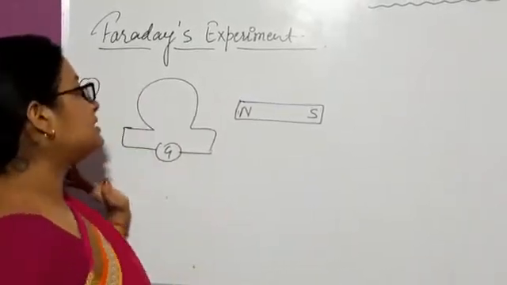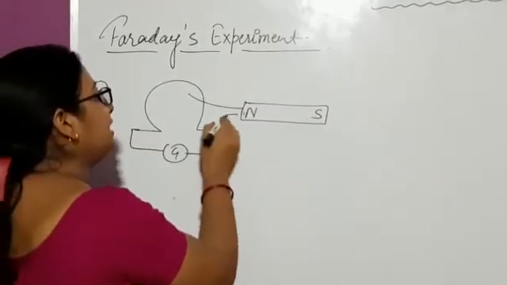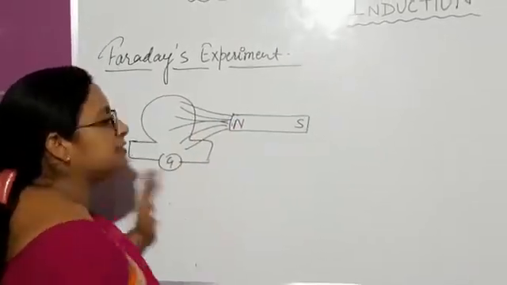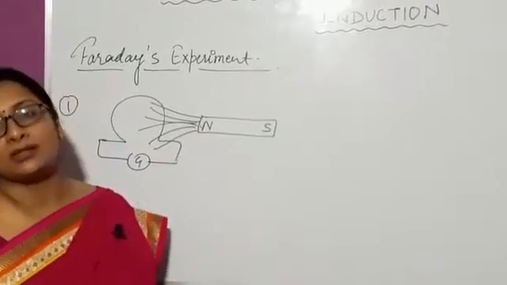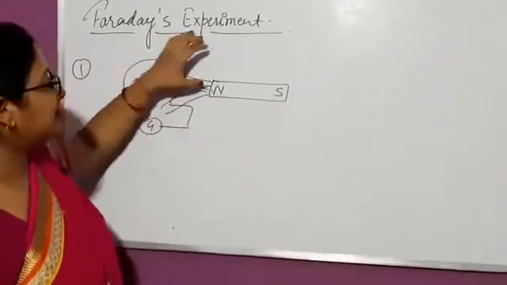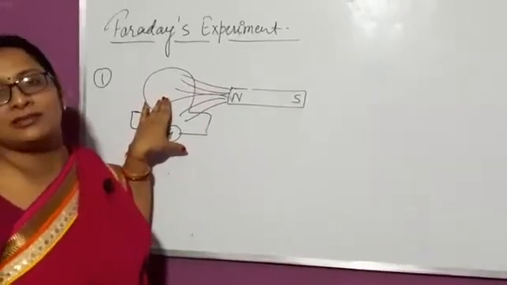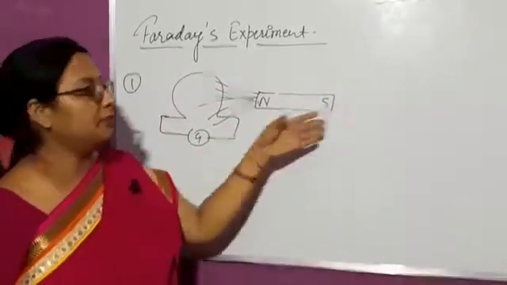In this case, the number of field lines passing through this circular coil is constant, meaning flux is constant. Suppose 5 field lines are passing through this coil, the value of flux remains the same because there is no motion.